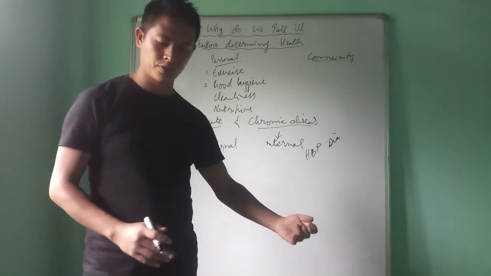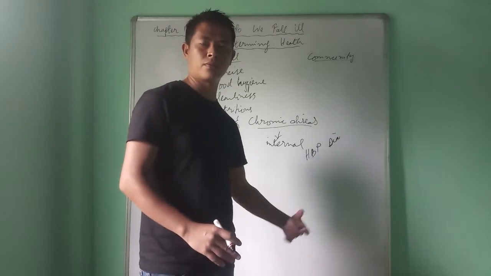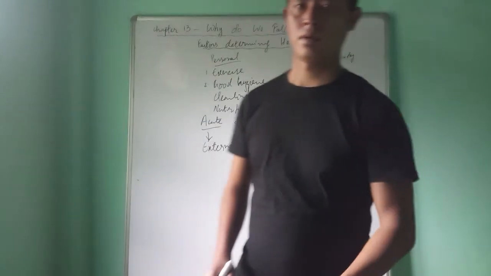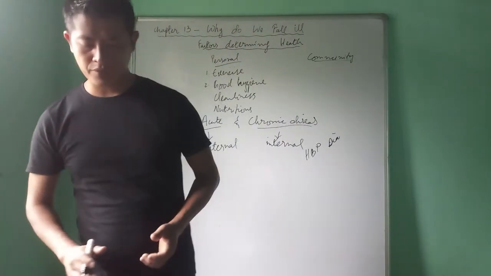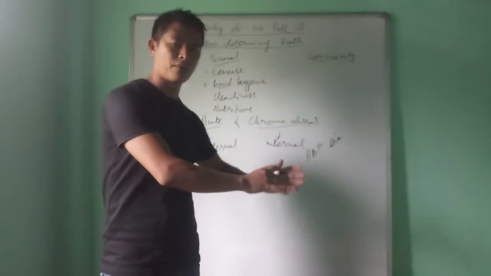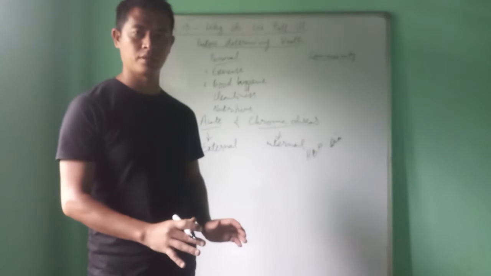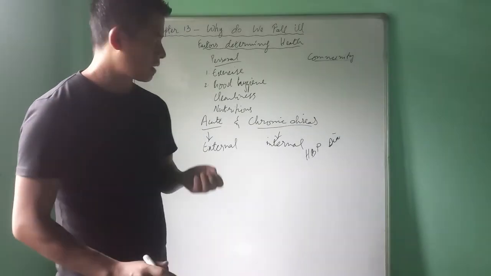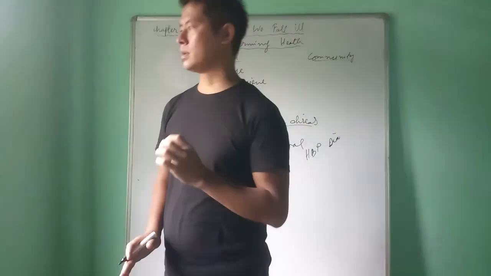For example, high blood pressure may be hereditary, transferred from parent to offspring. Those diseases are called non-infectious diseases. They do not infect. They cannot spread from an infected person to a healthy person. They are non-infectious.